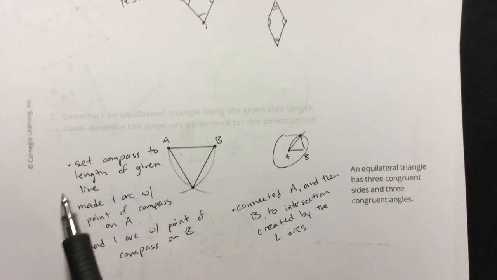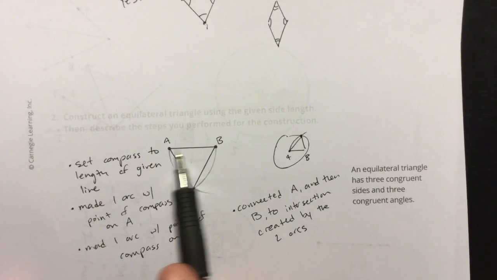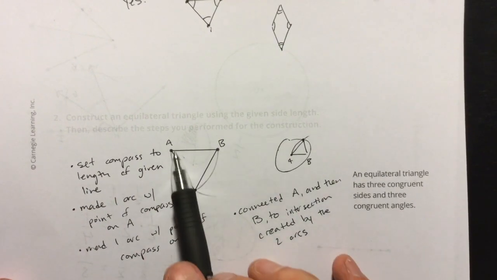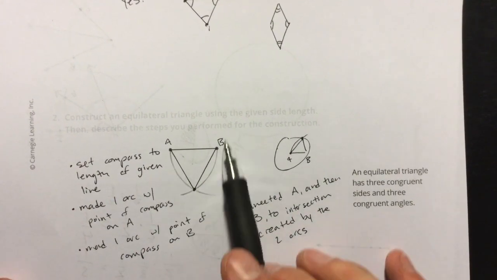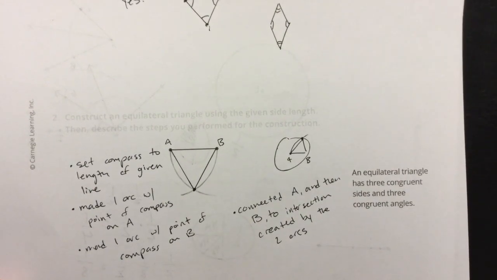This is the total breakdown, step by step, of exactly what I did. I set the compass to the length of this. I made one arc with a point on A, that was this arc. And then I made one arc with a point on B, that was this arc. And then I connected A and then B to this intersection created by the two arcs, which was right there. Okay, so there you go.